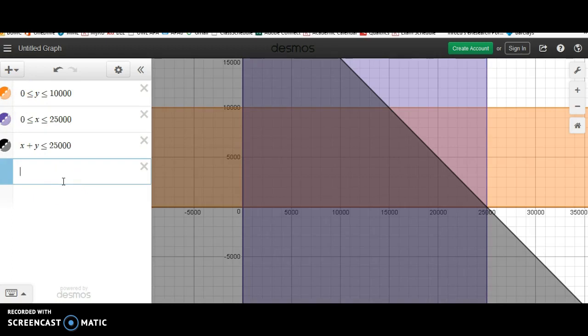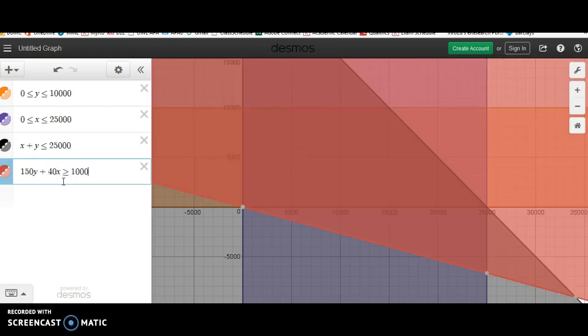And the last thing was that I know that 150Y plus 40X has to be greater than or equal to 1 million. And if you notice there, I had to leave out the commas. If I try to put commas, it does not like that in this system.